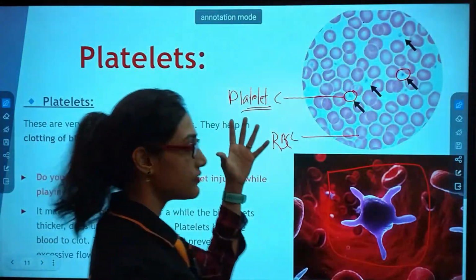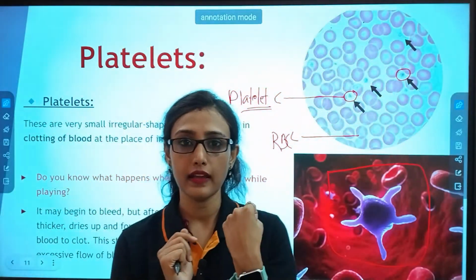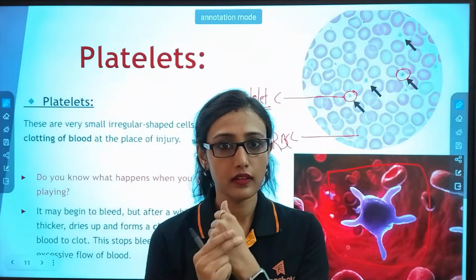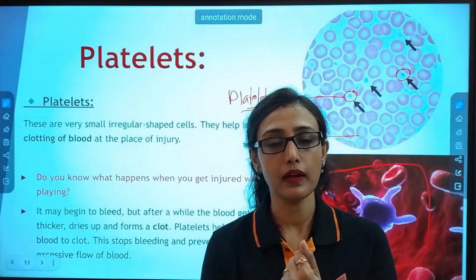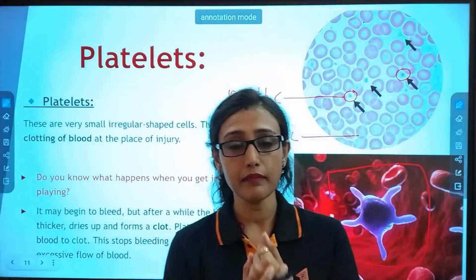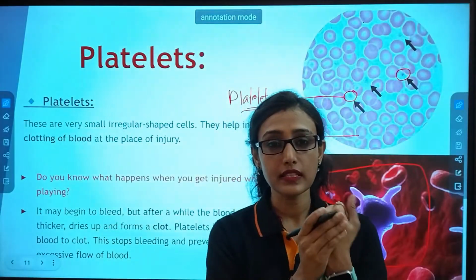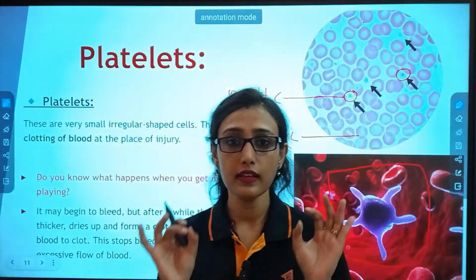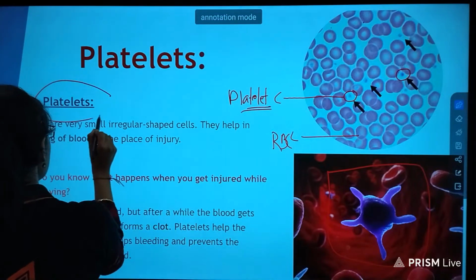Okay. Now what is the function of platelet? See, if you have a cut in your hands or legs, after some time you see the blood stops flowing, right? If the blood won't stop flowing and all the blood is coming out and coming out, after some time you may die. Okay, so the blood gets clotted with time. After some time the blood gets clotted, and this clotting is done by whom? This clotting is done by the platelets.